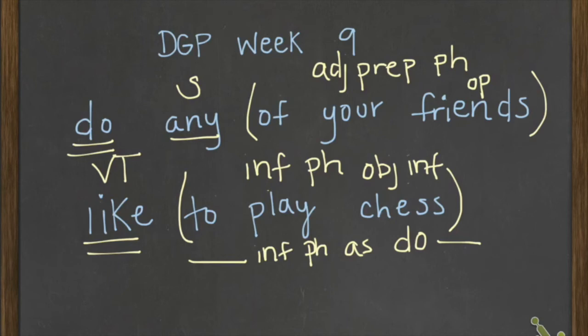Now let's look at of your friends. Is it any of your friends? Then it's describing your subject, so it'll be part of your complete subject. Any to play chess or like to play chess? Like to play chess makes more sense. So we'll underline all of these words two times. Now we've found our complete subject and our complete predicate. Keep in mind that a complete predicate is the same thing as a complete verb. We're ready to go on to Wednesday.